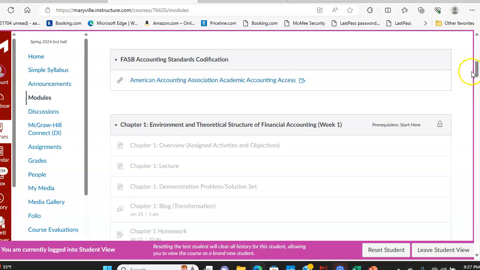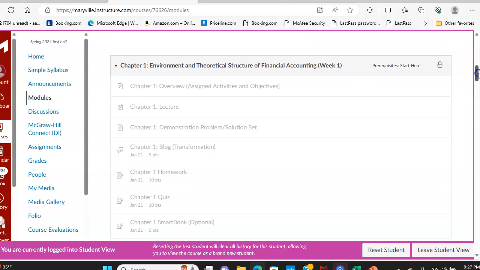Now, right now, I'm going to have to come out of the student module because here is your chapter 1 module. However, as a prerequisite, you cannot go to chapter 1 until you complete the required assignments under the Start Here module, which is going to be the introduction block. So again, notice that you will not be able to access the chapter 1 module until you complete the required assignments. I'm going to come out of the student view for right now.